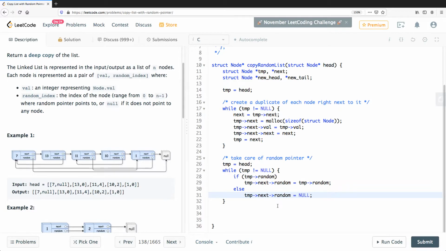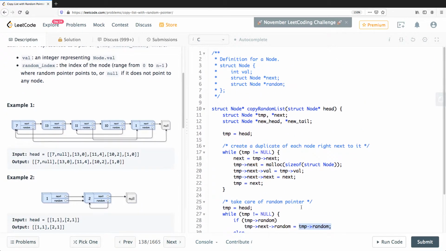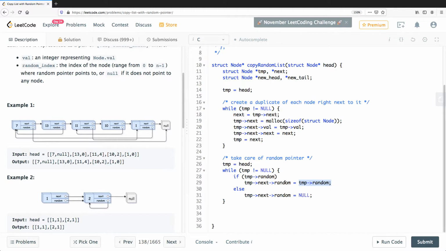So if you have something like this, do you think the decoupling can be done? Because in your new list, the returned list, you will have pointers pointing to the original list, right? Because temp random is actually a pointer to a node in the original list. It could be null also, and that's why we are doing this.